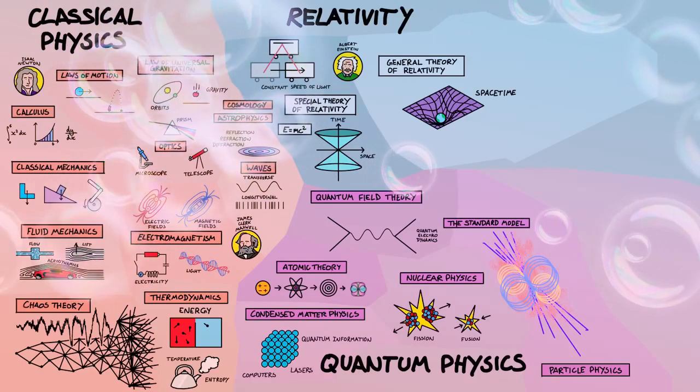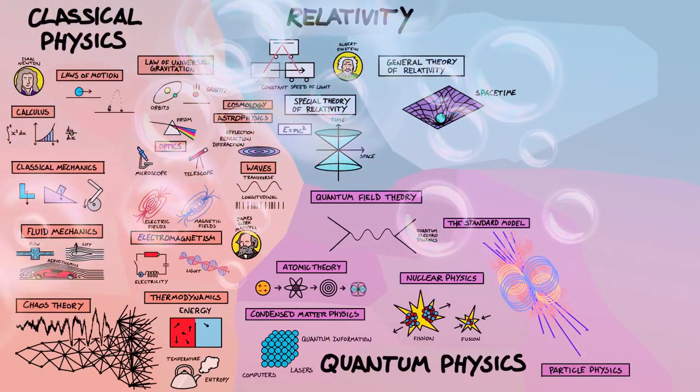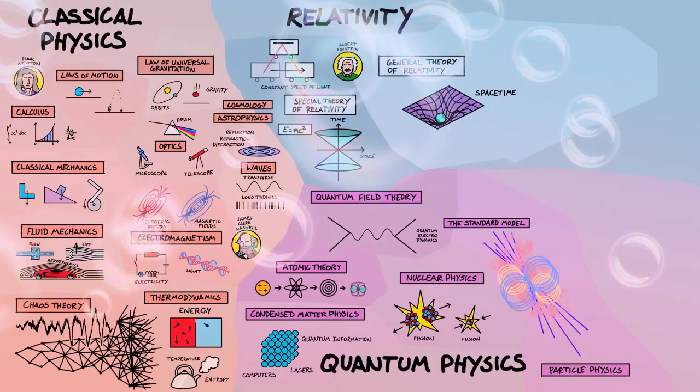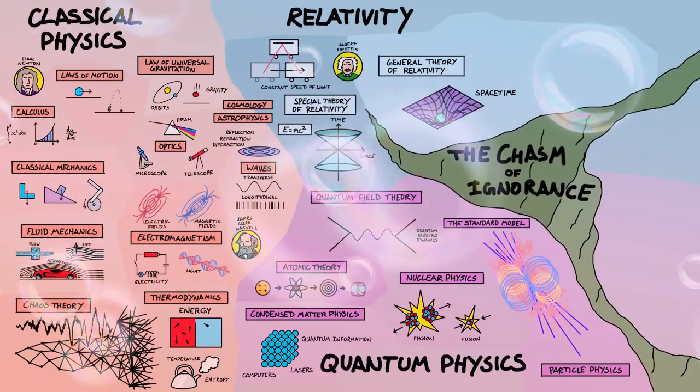Unfortunately, quantum field theory doesn't include gravity, and so physicists don't know how to join together quantum physics and the general theory of relativity, leading to the giant chasm of ignorance.